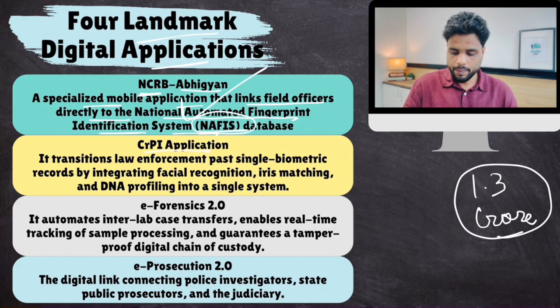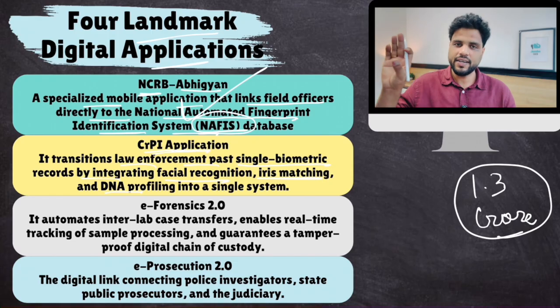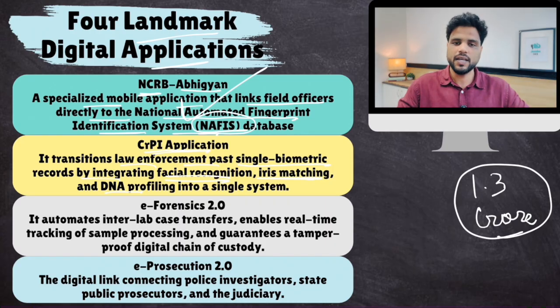Then the CRPI application. It transitions law enforcement past single biometric records, integrating facial recognition, iris matching, and DNA. So we have DNA databases of various criminals, an iris database, a facial recognition database. All of this has been combined into this single application. Then e-forensics. There are so many forensic labs for scientific investigation.